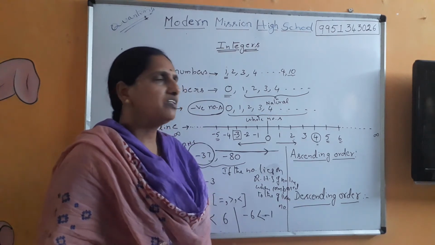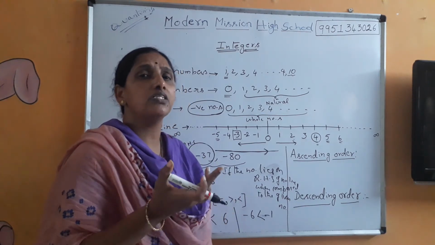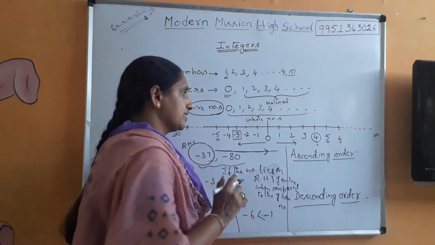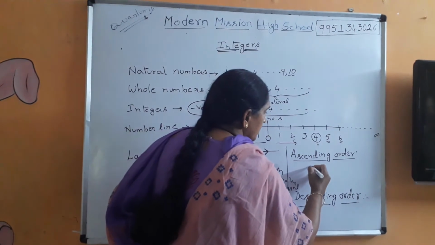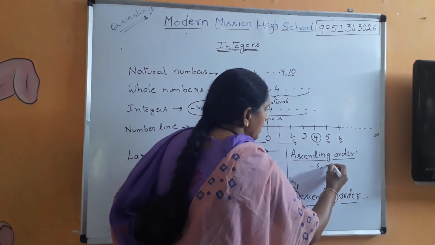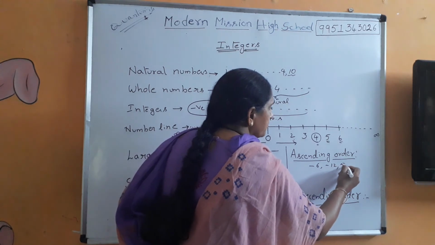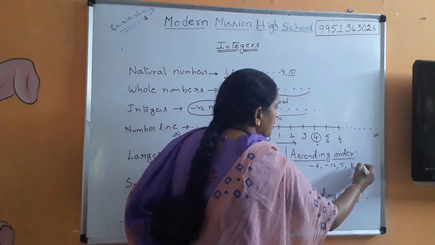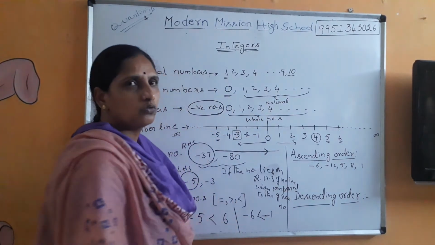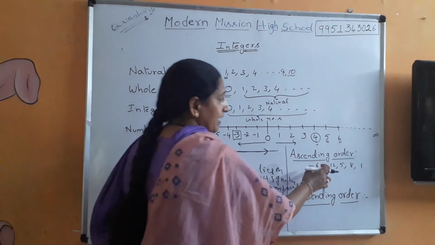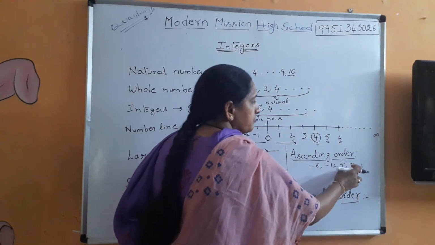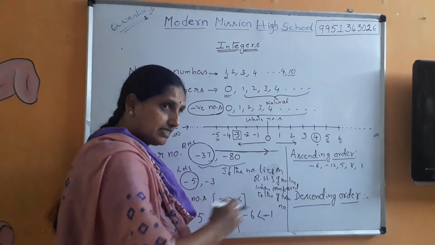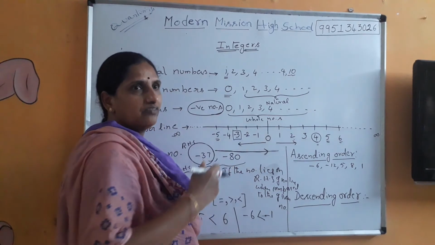Now based on this only, we will go for ascending order and descending order. Once you know which numbers are the larger numbers and which are the smaller numbers, you can easily write the ascending order. So let us take an example here. Let me take minus 6, minus 12, 5, 8 and 1. So the numbers given to you are minus 6, minus 12, 5, 8, 1. We have to write them in ascending order. Ascending in the sense starting from the smallest.